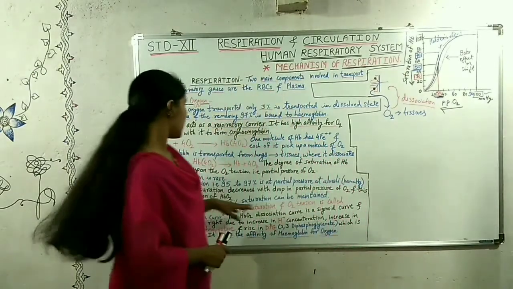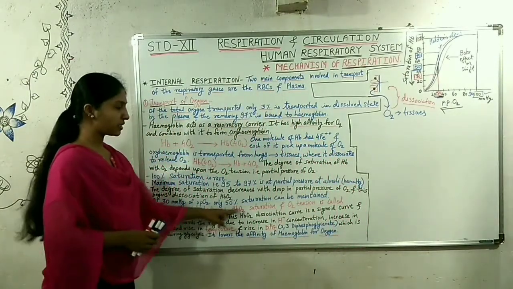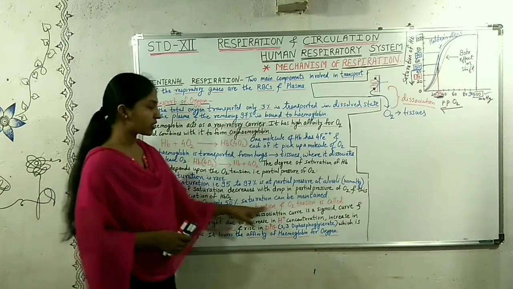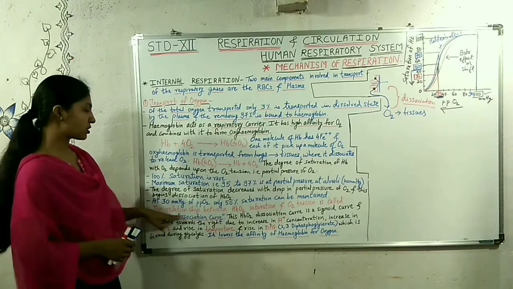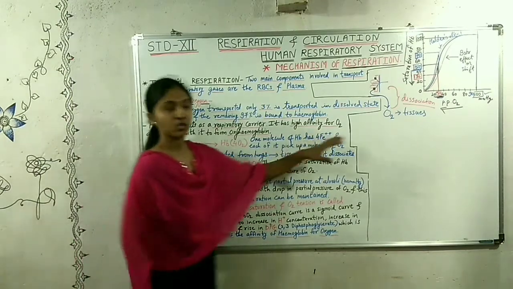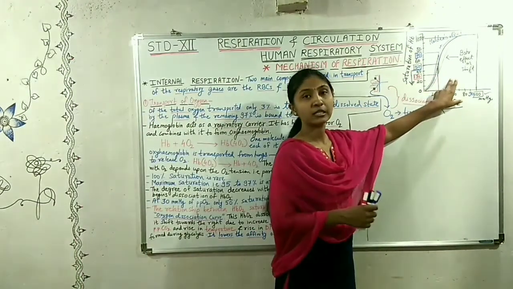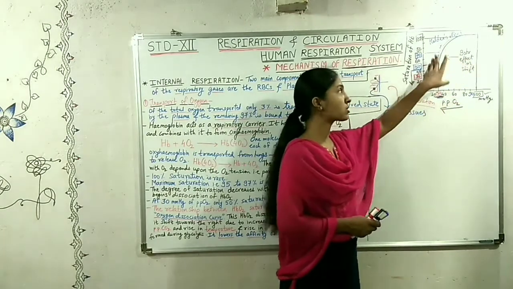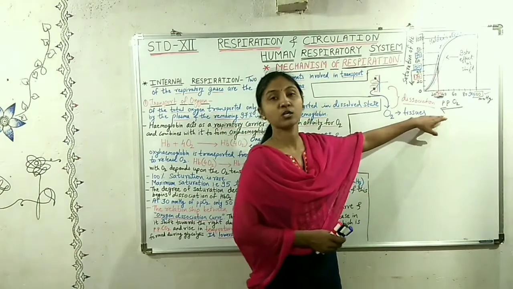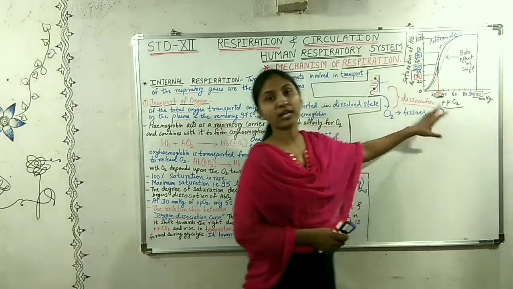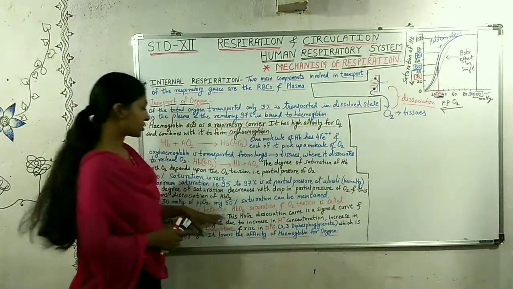So this relationship between the oxyhemoglobin saturation and oxygen tension is called the oxygen dissociation curve. This curve shows how the oxygen is dissociated as the partial pressure decreases. So that's why it is called the oxygen dissociation curve.